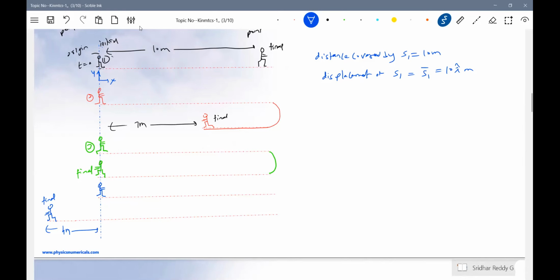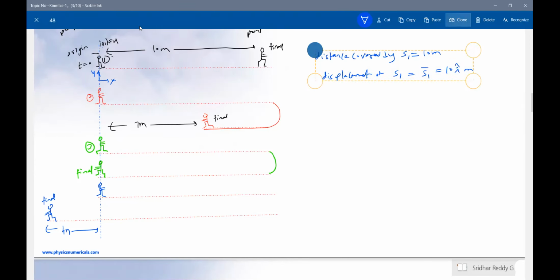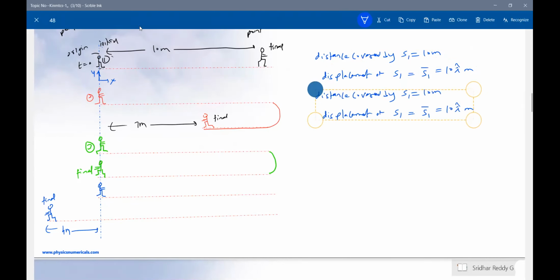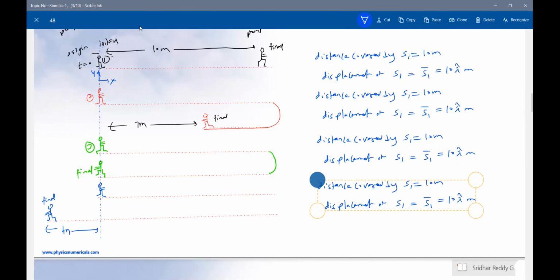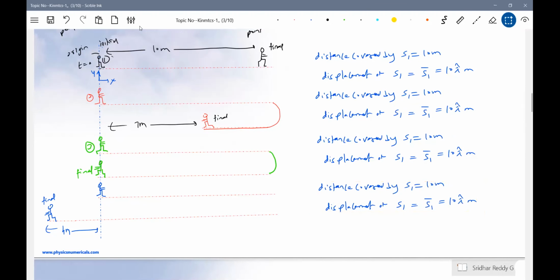It's positive, no? And similarly for distance, I only have to change the values. Let's come to the distance covered by the second person. I think we have to be a little careful here.